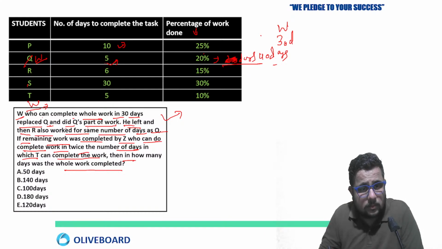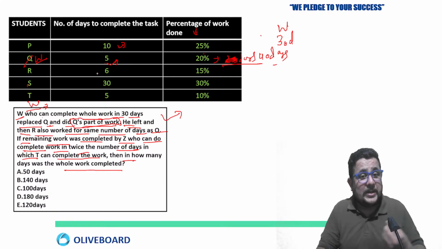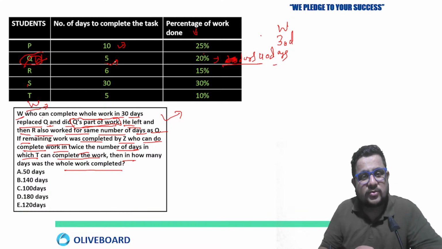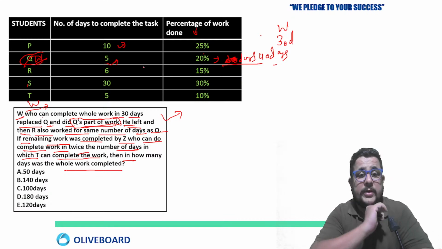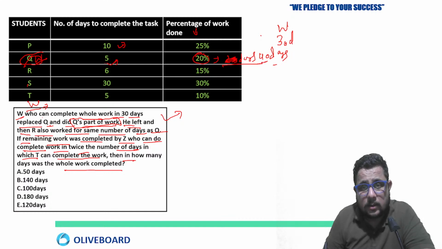Now, he did Q's part of the work. So what is Q's part? You know that it is 20% of the total work.